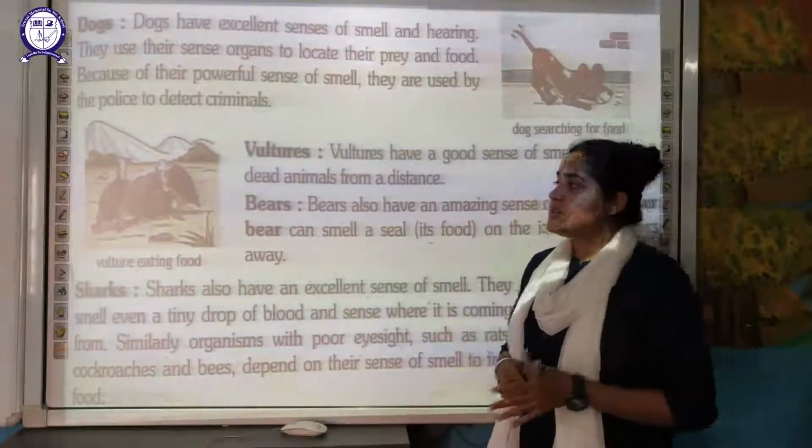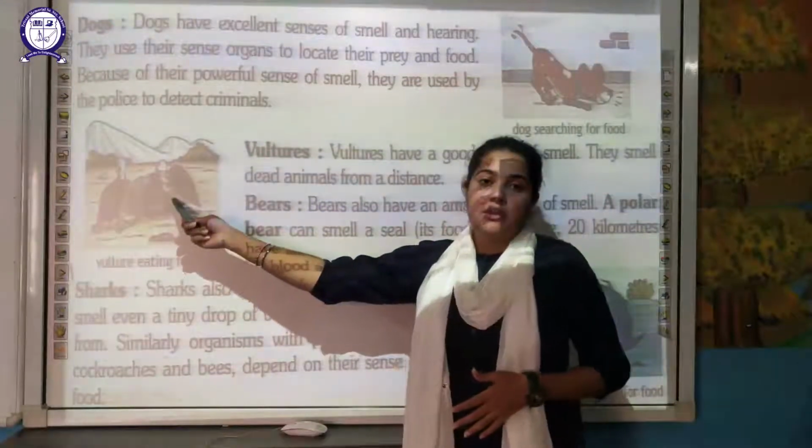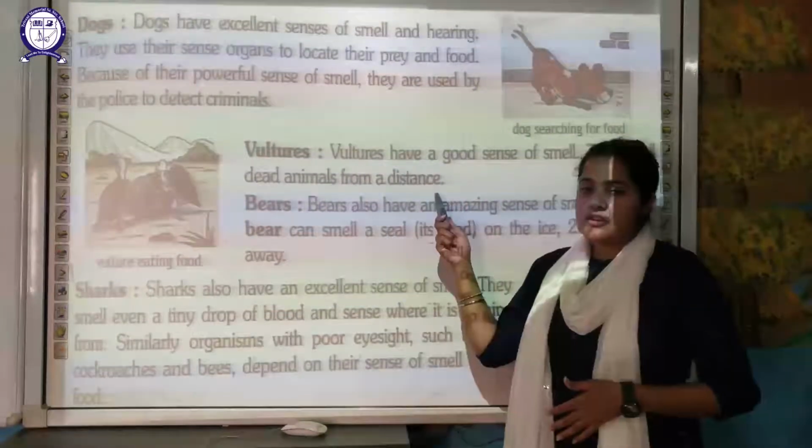As you know, these vultures fly at a very great height. From that great height, they can see any dead animal on the ground. So this is the way in which they find their food.